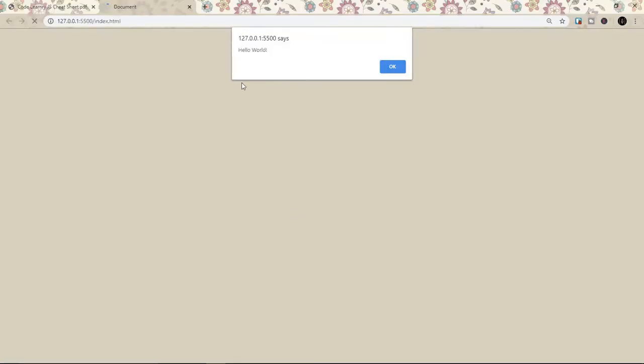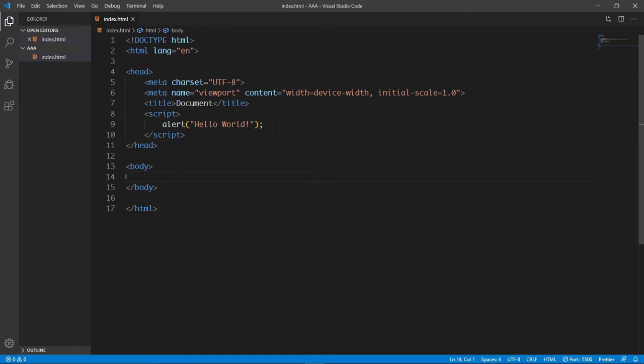So we can see that a pop-up has just shown with the text of hello world. So let's click on OK. And that is some of the wonderful things about JavaScript. So now that we've learned how to embed JavaScript code into our HTML documents, now let's take a look at how to bring in JavaScript from another file.